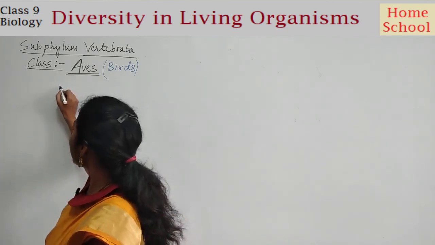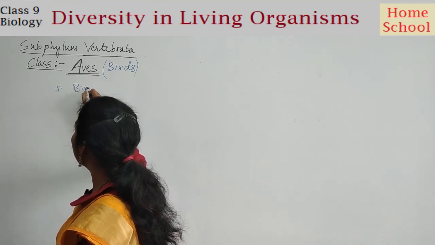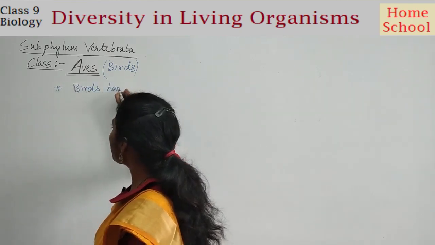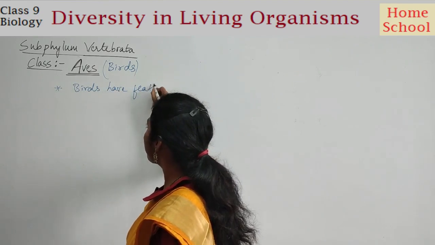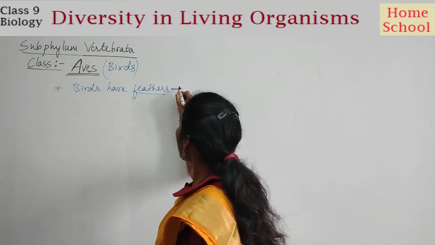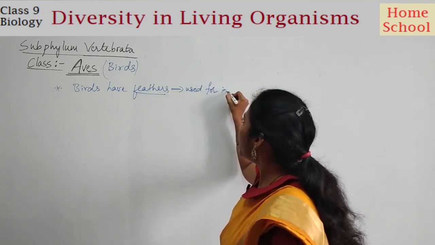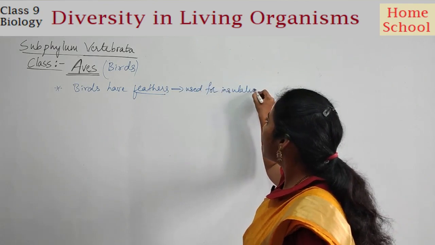The very first characteristic is that birds have so-called feathers. So what is the use of feathers here? Feathers are used for insulation. What do you mean by insulation?